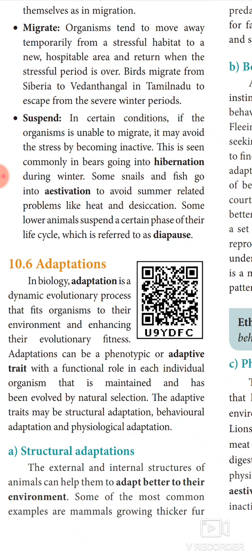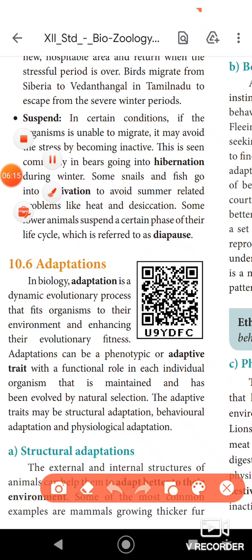We already know, isn't it? All the animals and plants have their own adaptation to protect themselves from the stressful environment. That is what is called adaptation. Usually there are three different types of adaptations seen in animals. What are all the different types? We can say the first one is structural adaptation, followed by behavioral adaptation, and the third one is physiological adaptation. So three different types of adaptations are seen in animals.